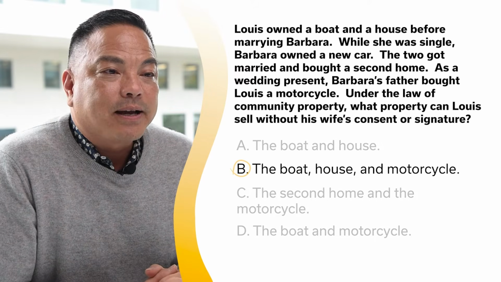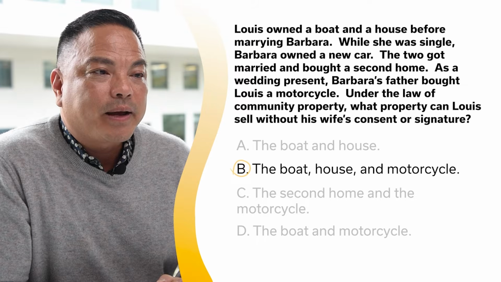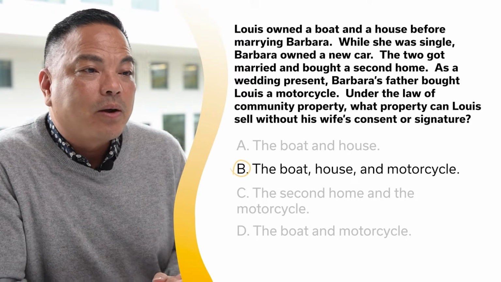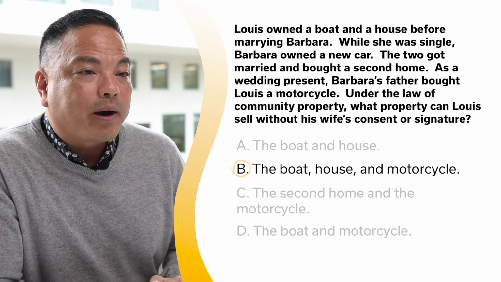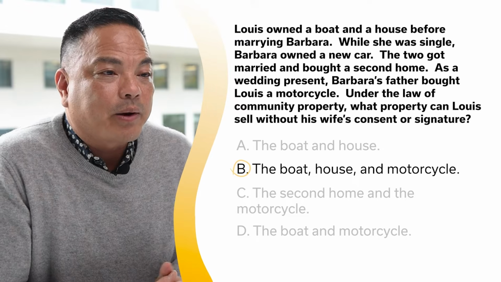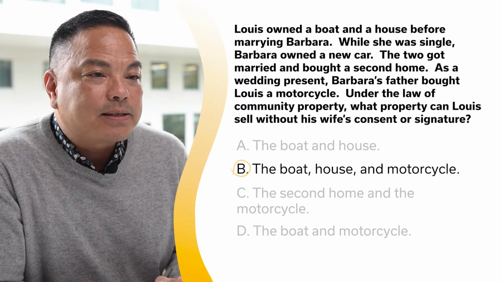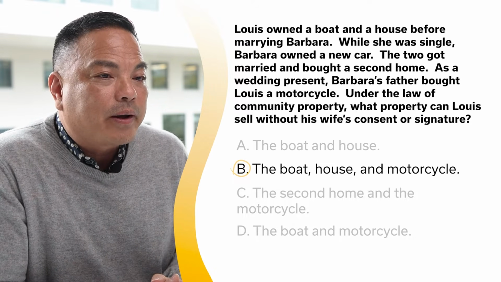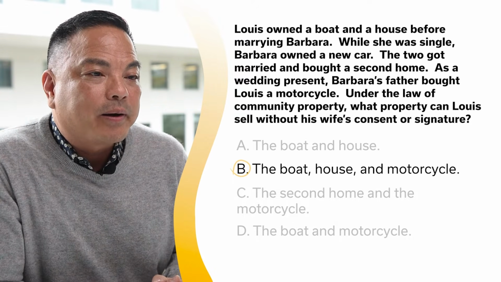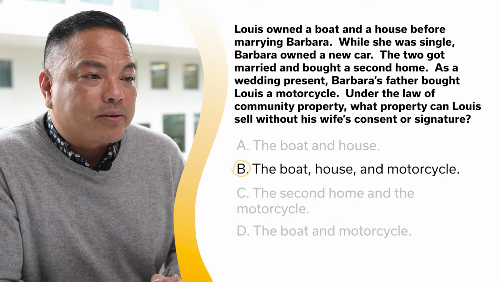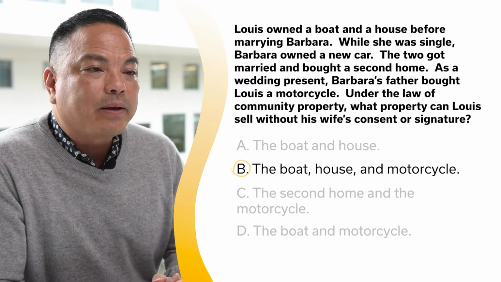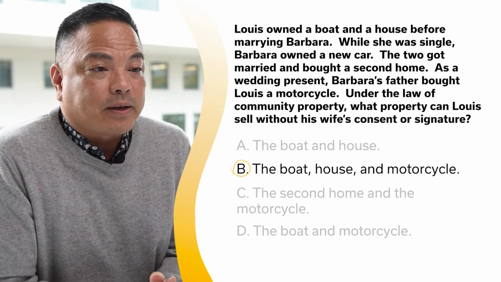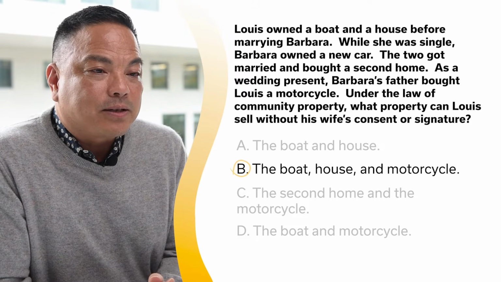Separate property consists of property owned by either spouse at the time of the marriage, property acquired by either spouse through inheritance or gift during the marriage, property acquired with separate property funds, and income with separate property. Community property consists of all other property earned or acquired by either party during the marriage. A spouse owns separate property free and clear of claims by the other spouse. He or she can transfer it without the other spouse's signature.